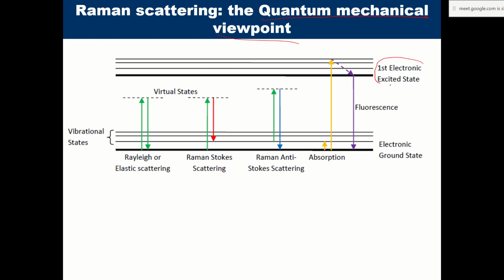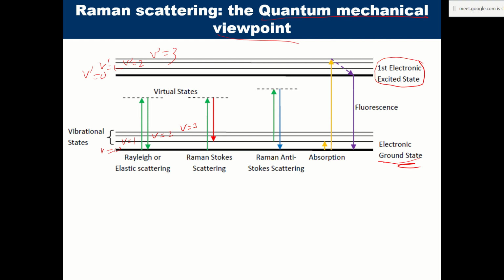We understand the first excited state here. The lines you are seeing are different vibrational levels: V prime 0, V prime 1, V prime 2, V prime 3, and this one is V 0, V 1, V 2, V 3. So this is how you see all the lines above. This is associated with the ground state. So these are the events that can happen.